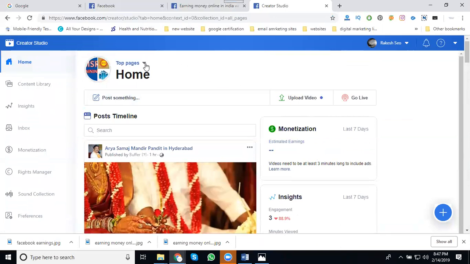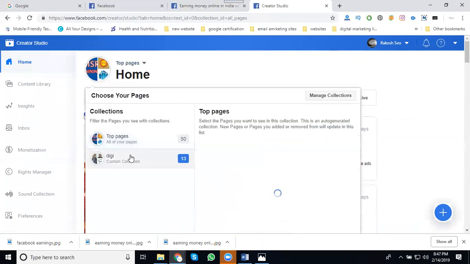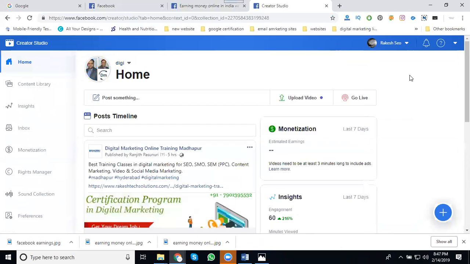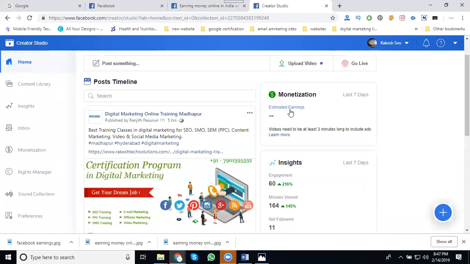Your earnings will be based on multiple groups or individual pages also. So this one, till now our earning is zero amount. How will we check? Based on this option, it is called monetization is enabled, but my earnings are zero.